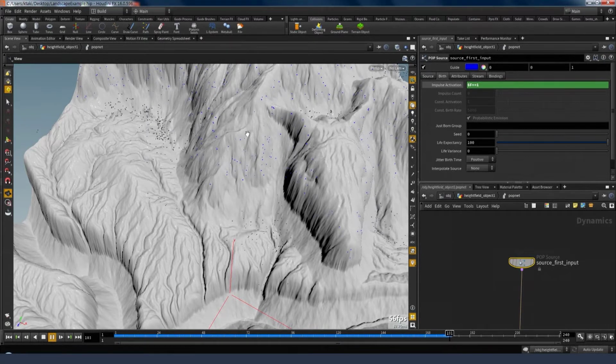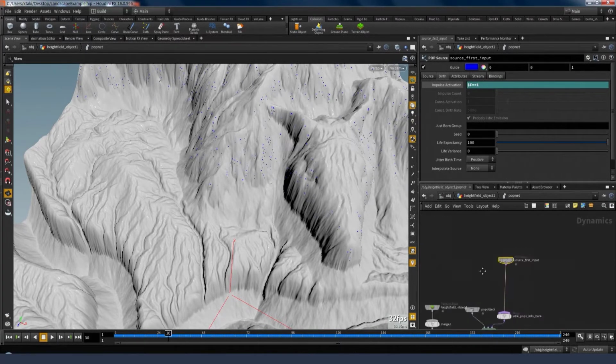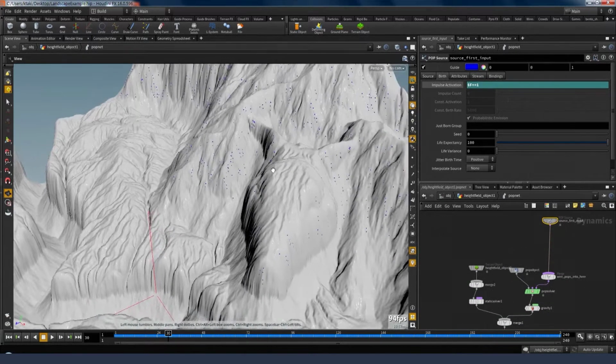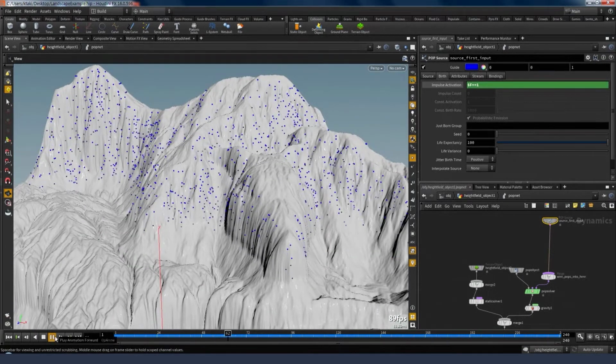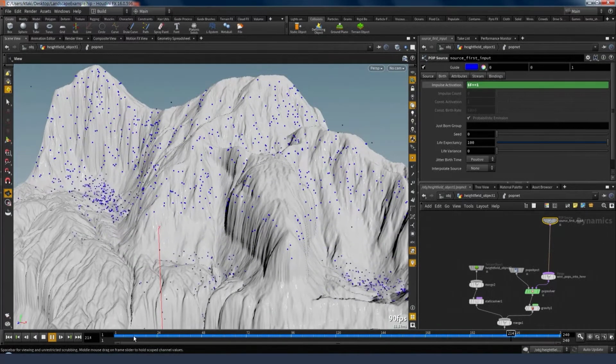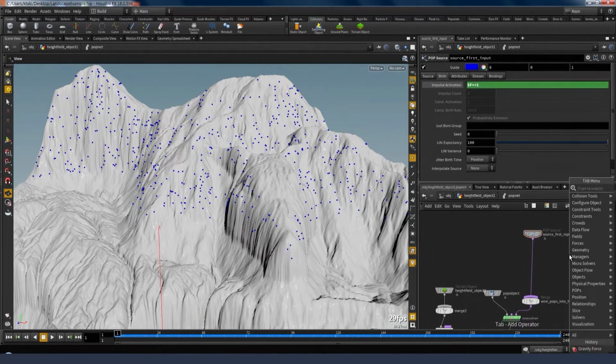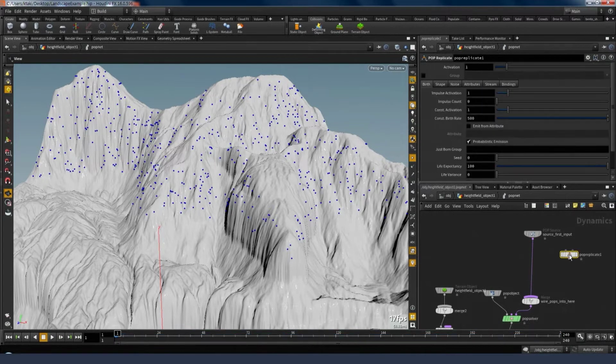So the first thing we're going to do is make it so that only one particle falls down, so we don't have these streams, we just have these leading particles. So there you go. You can see that just falling down and colliding with the landscape. And then we're going to create a stream of particles behind each of those.